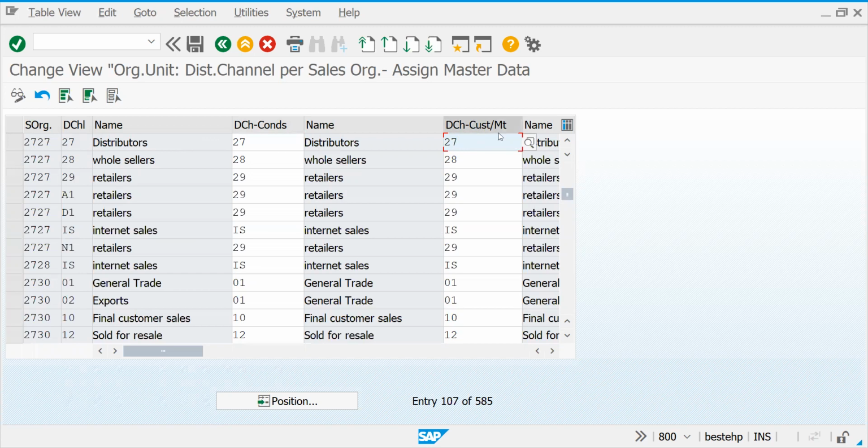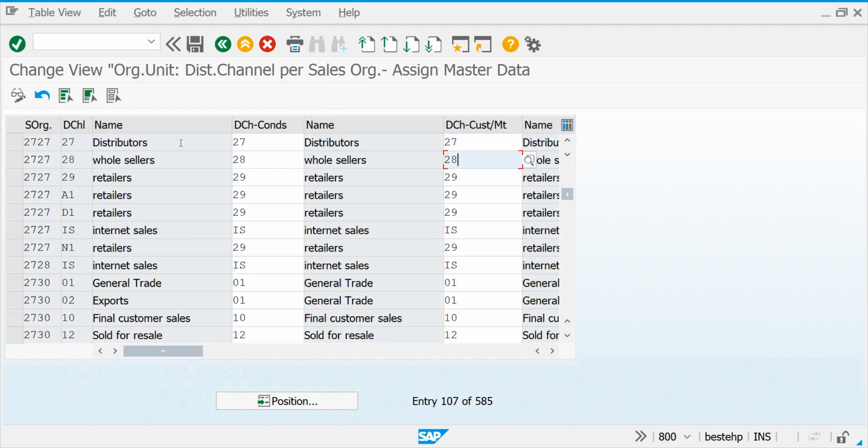In a similar way with material, to whom are you going to sell it? You may sell to your customer, to a distributor, or some premium goods may be sold directly to corporate distribution channels. Materials are also created like that, so through which channel you are doing your sales.